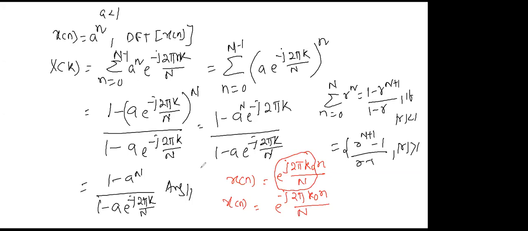You try this. It's very simple here. If you replace a by e to the power j 2 pi k0 by n, you will get the answer. It's very simple, but do it in the same way. So the last step can be explained again.